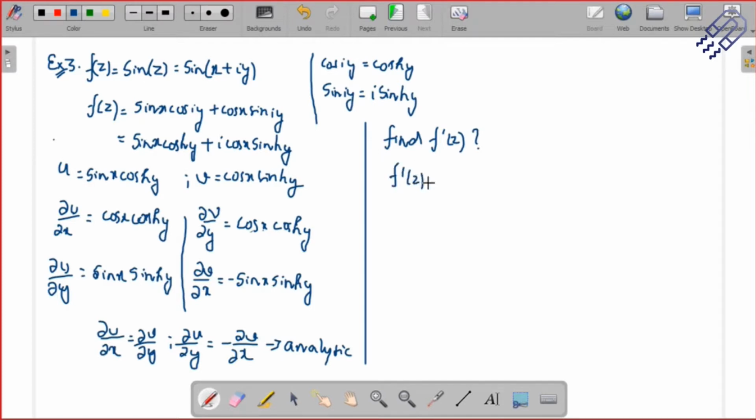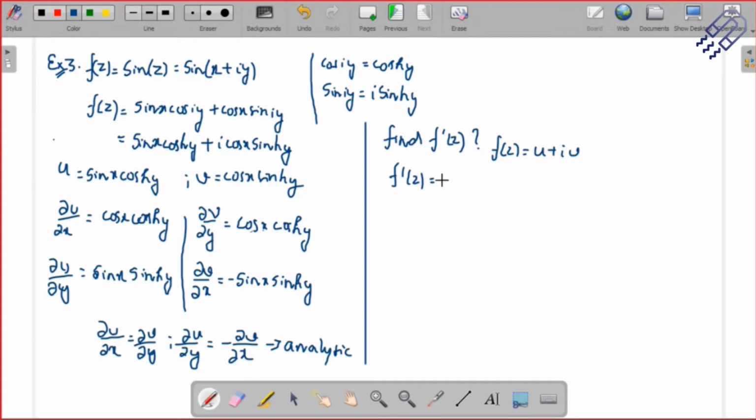F dash z, you can just take it to be u plus iv. We're talking about the z term, x plus iy or u plus iv, the w plane.